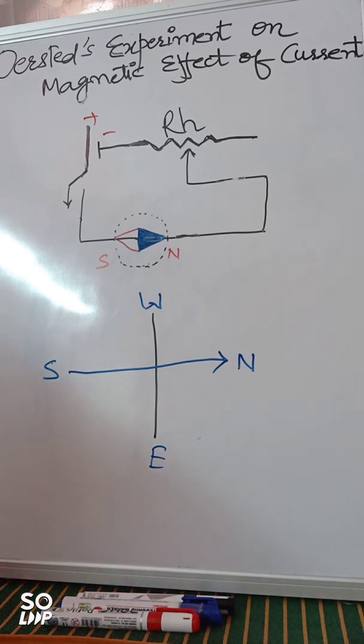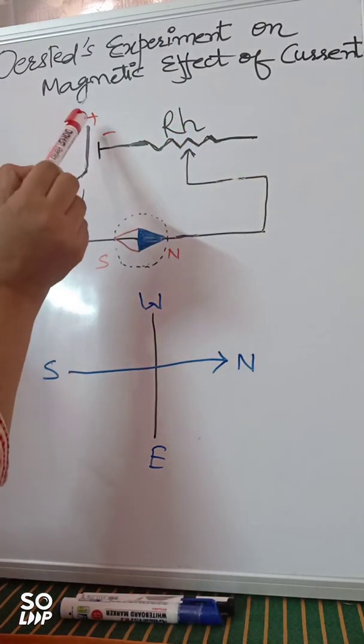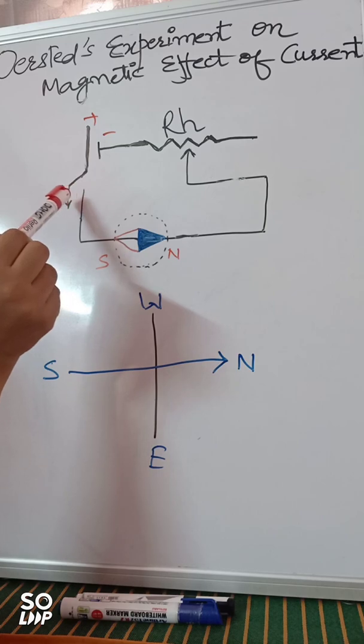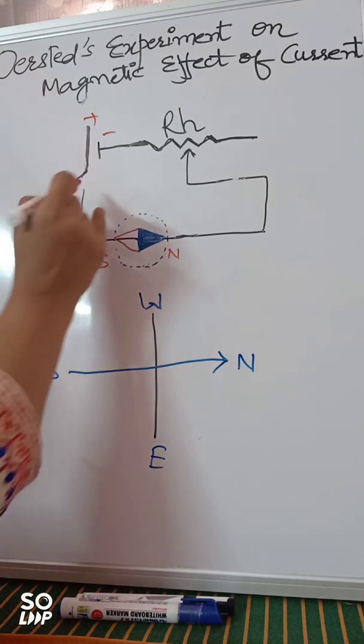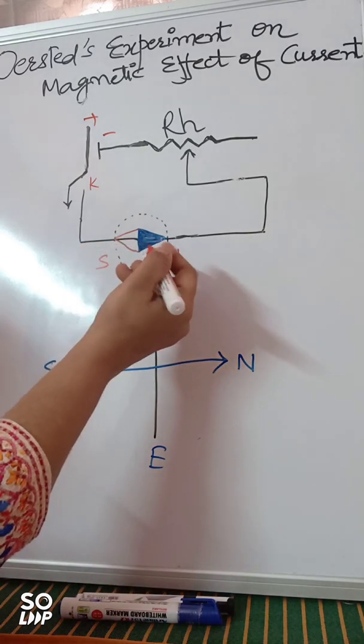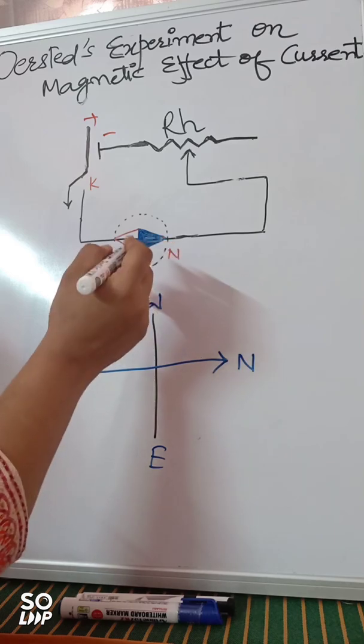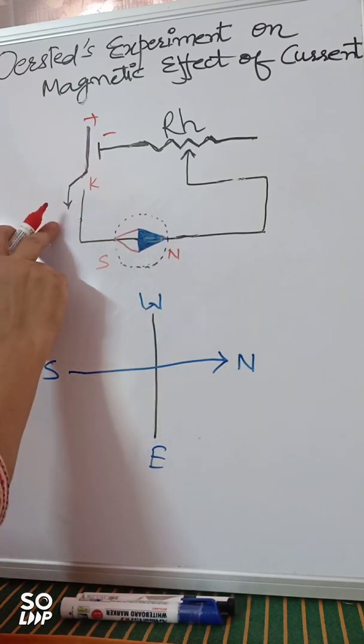So this is the setup for Oersted's experiment on the magnetic effect of current. In the circuit, a rheostat was connected to a battery and the key was open here, right? So we can write here, key. It was open. The magnetic compass was lying nearby, and it was not deflecting since the key was open.